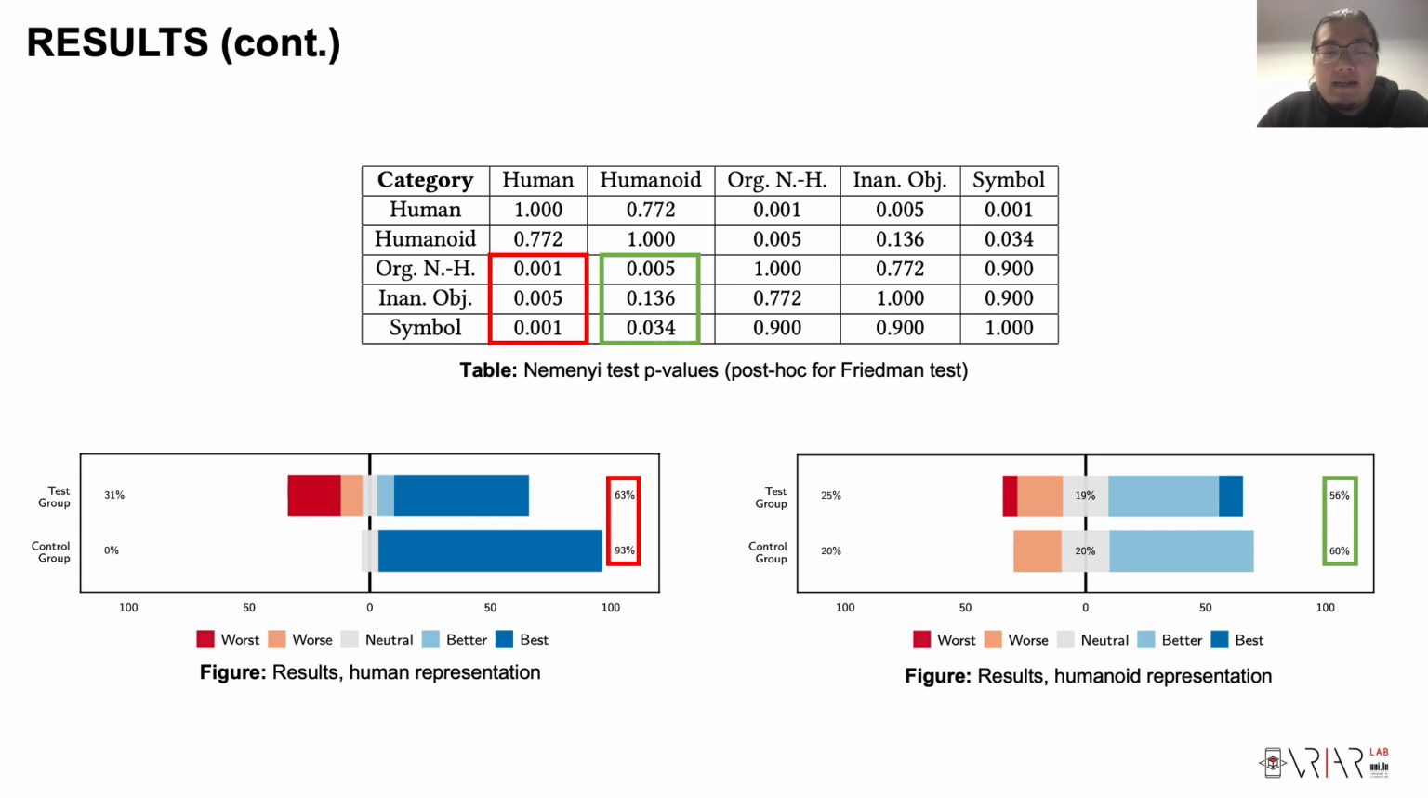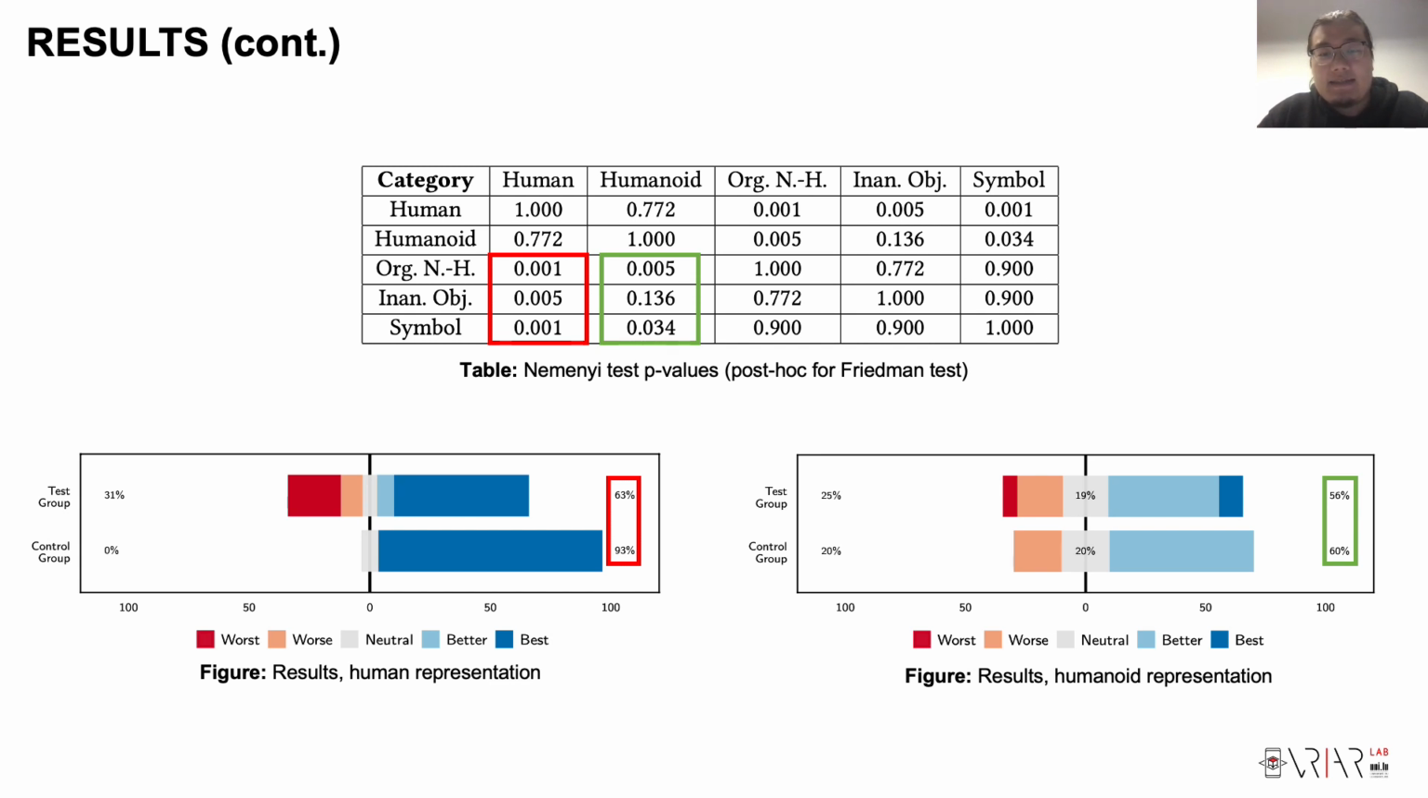The figure to the left shows how participants think about the human representation. In the test group, 63% of participants have selected the human representation as the most preferable. This has been even more prominent in the control group, where 93% of participants have selected the human representation as the most preferable. A similar situation occurs for the humanoid representation as well.